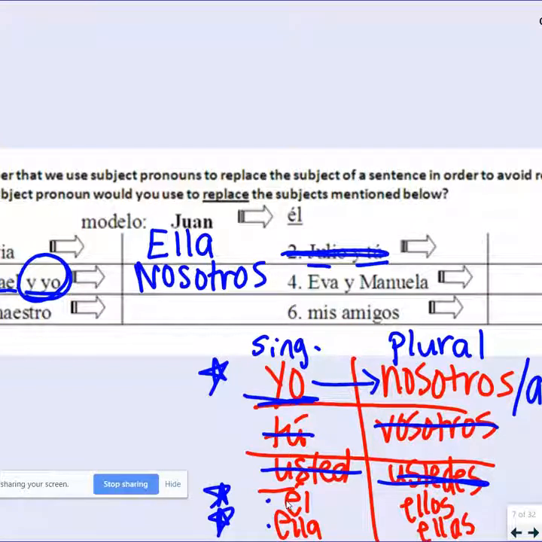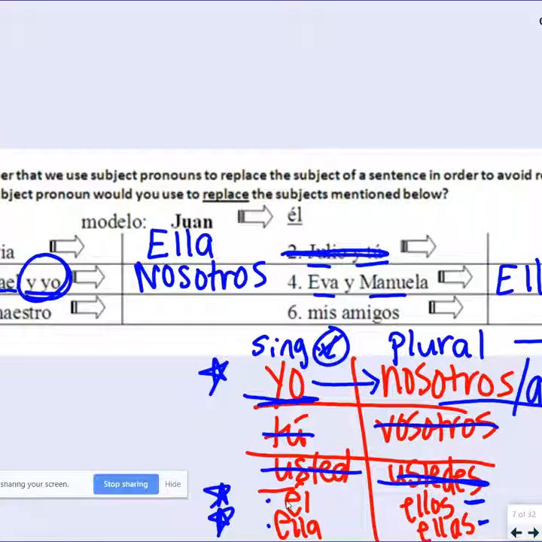Okay, the next one is Eva y Manuela. Those are two girls. So if I want to talk about two girls, I'm no longer on the singular side, so I can't use this left side, no way. Instead I'm going to use the plural side. Does it have the word yo in it at all? No, it's Eva and Manuela, so it cannot be nosotros. Ellos would be if there was a guy involved, but we already said Eva y Manuela are two girls. So if I was going to say Eva and Manuela ride their bikes, who's riding their bikes? They are, and we want "they" for just girls. So that would become ellas.